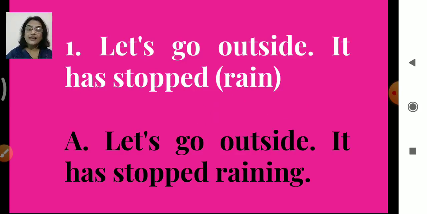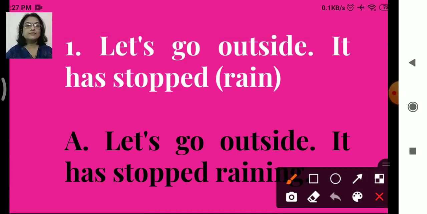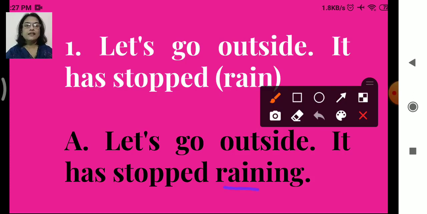Let's go outside. It has stopped rain. Now what was the instruction? Words are given in the bracket. To those words we have to add ing. So how will the sentence change? Let's go outside. It has stopped raining. So rain is there and we have added ing here.